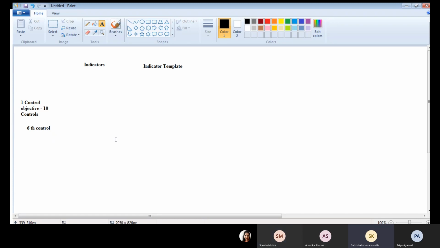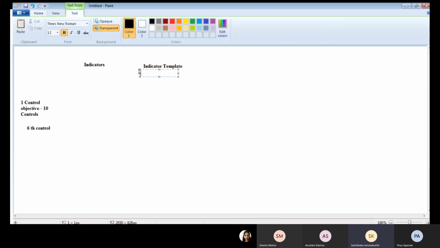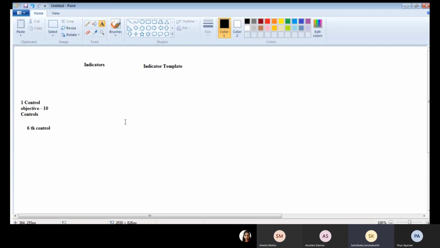Whenever you select frequency, it sends the attestation yearly. Let us say you set yearly, it verifies the control process after one year. If you want to verify at regular intervals, say weekly, I want to get the data from the control, how it is working, at that time you go for indicators.